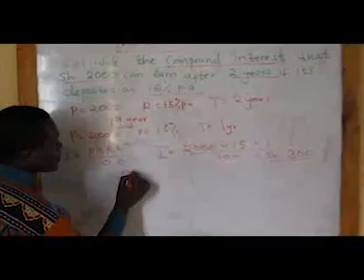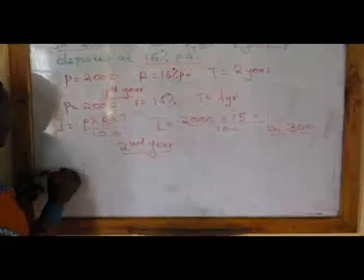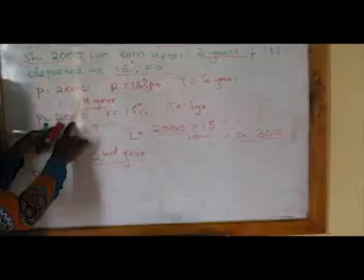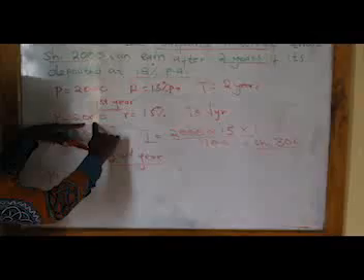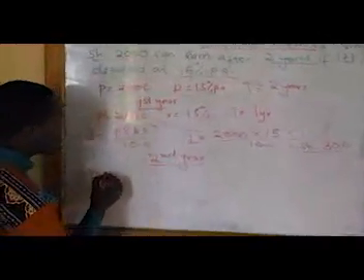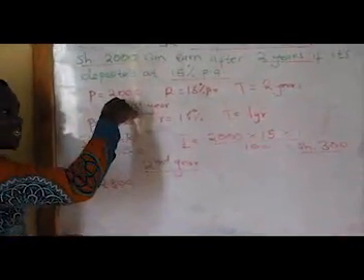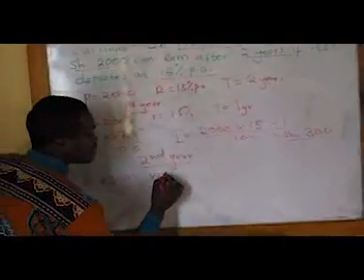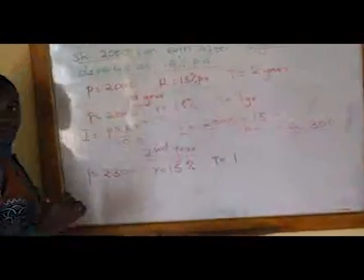So I'm going to the second year. In the second year, this is where things start changing. Remember in the first year, the money he deposited was 2,000 shillings. So after the first year ended, when he went to the bank to check, he got 2,000 shillings plus 300 shillings, which was added to his amount. So in this case, the principal was 2,300. Where am I getting this from? The money he deposited plus the interest which the bank gave him. Then the rate is the same, which is 15%. Rate does not change. Time, this is another year.